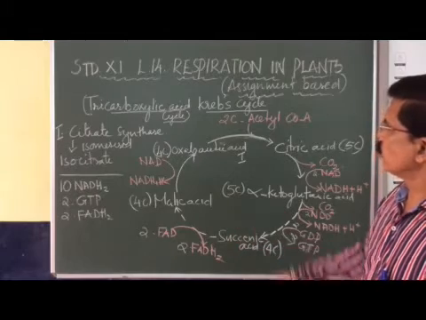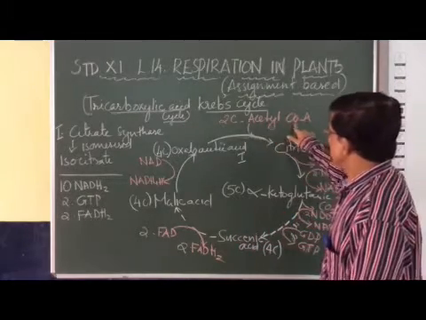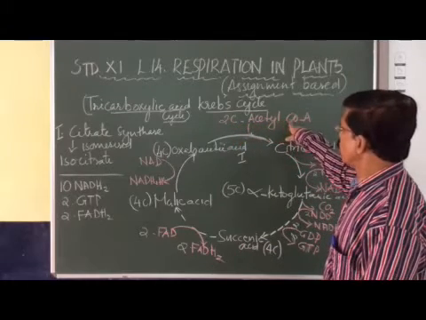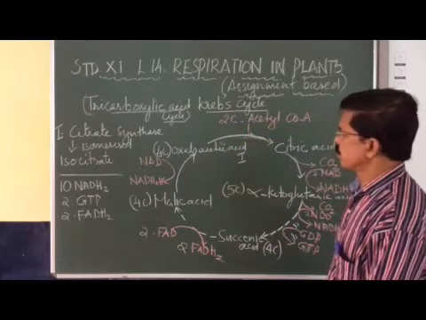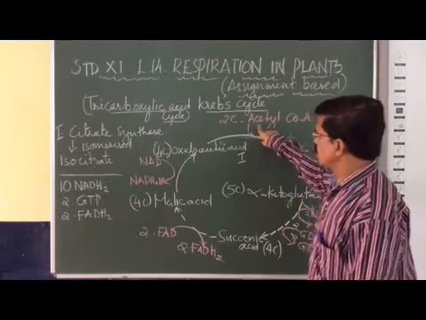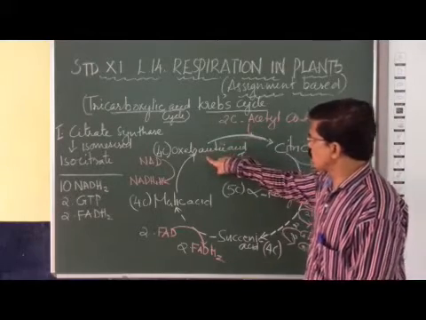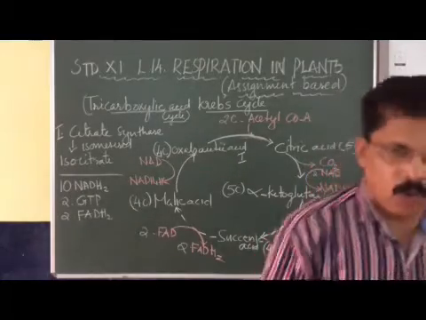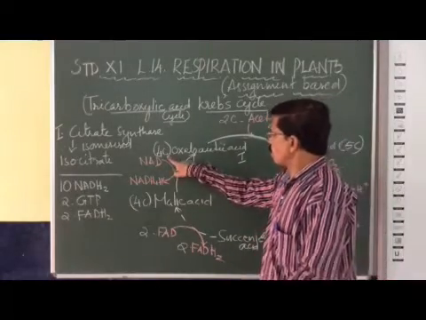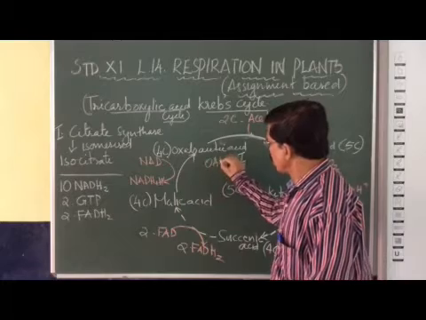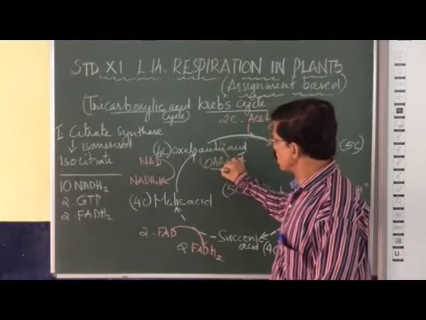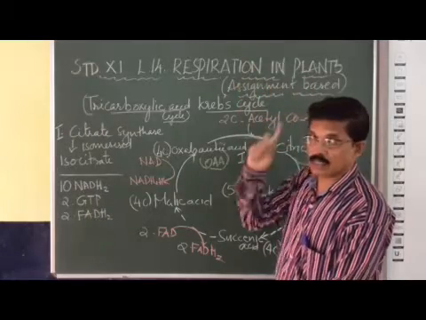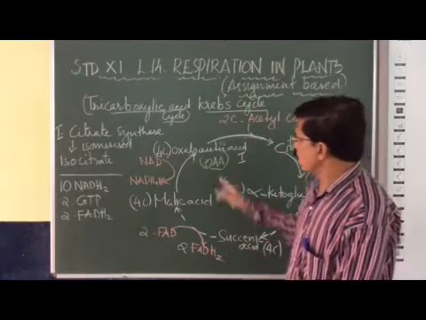Now the 2-carbon molecule of acetyl coenzyme enters the mitochondria. What happens to it? Acetyl coenzyme combines with oxaloacetic acid. What is oxaloacetic acid? It is a 4-carbon compound. This oxaloacetic acid you have studied in which cycle? The C4 cycle. The first stable product in the C4 cycle is oxaloacetic acid.